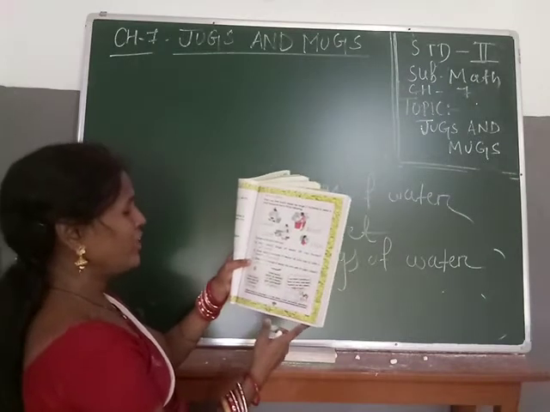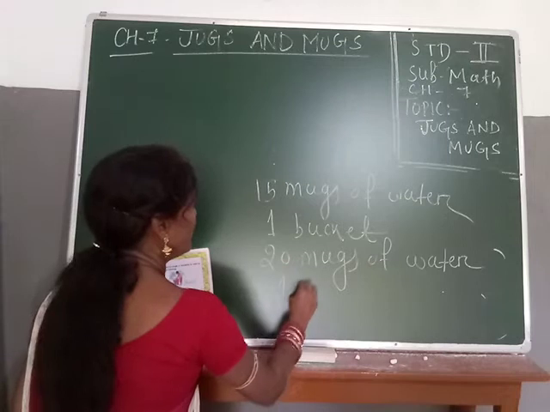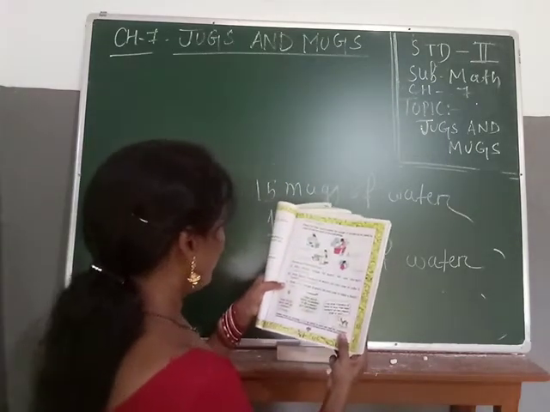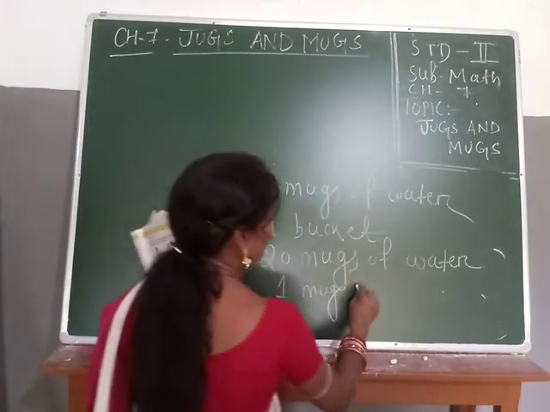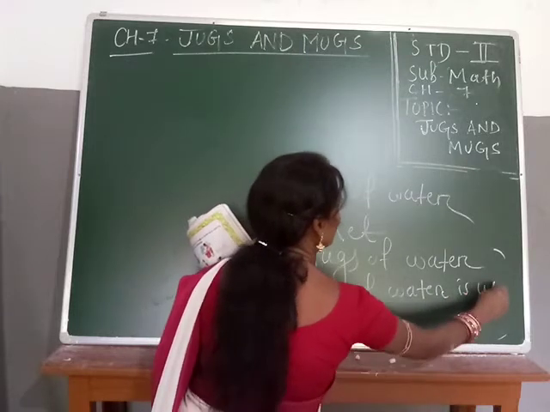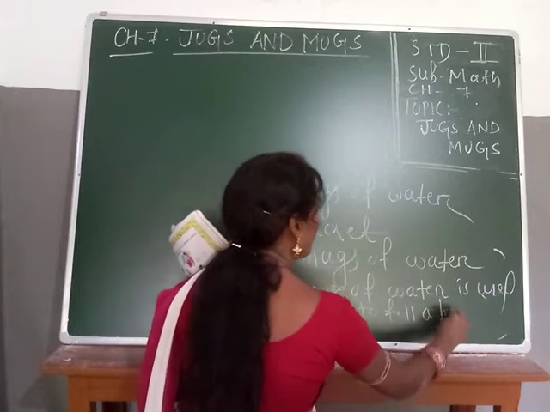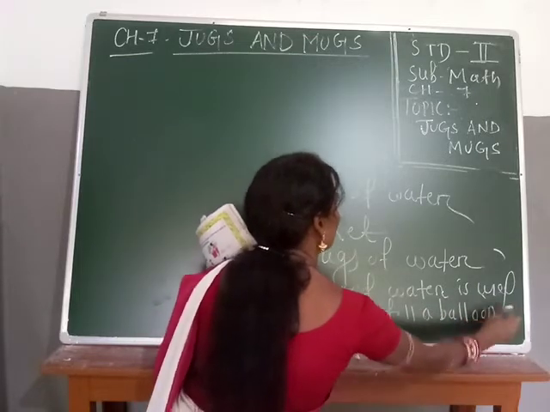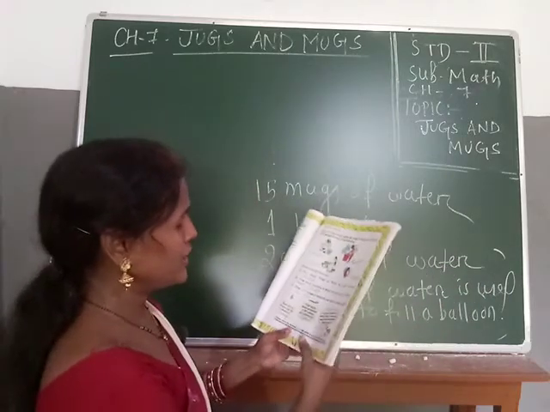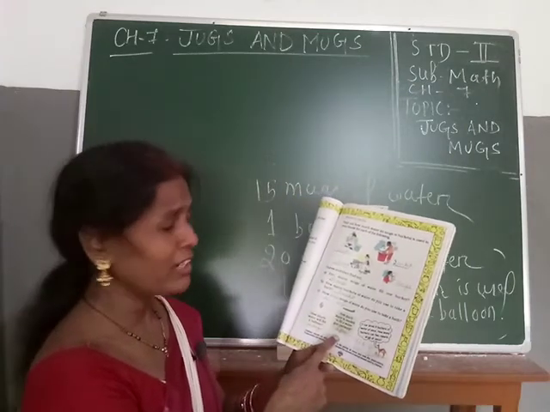How much water will fill a bucket? In that way, the picture shows 1 mug is given. So that is only 1 mug. Okay. Only 1 mug of water is used to fill a balloon. Okay, to fill a balloon. Next you see how much water is needed to fill a water gun, that is known as your pichkari. You are using a pichkari in Holi.